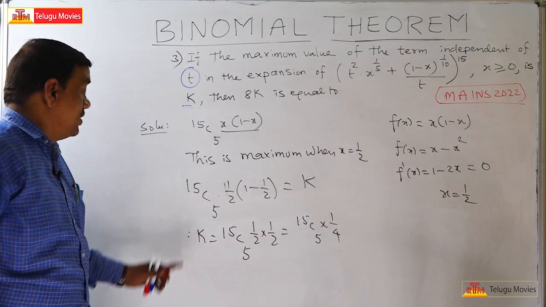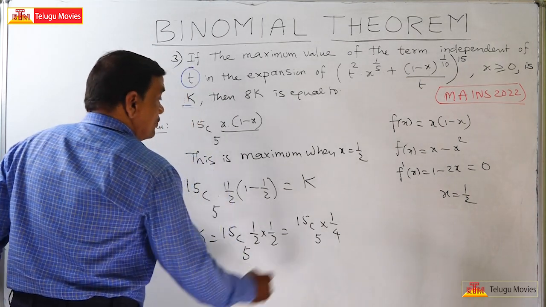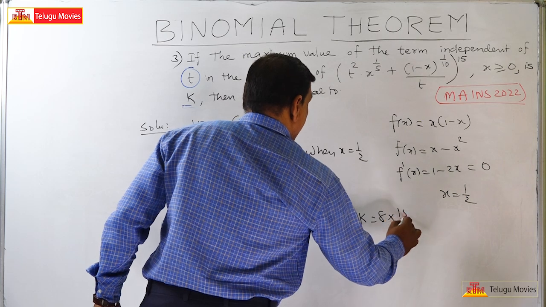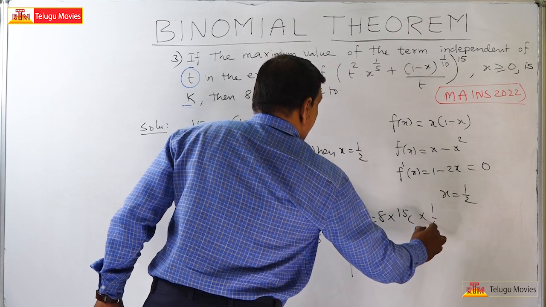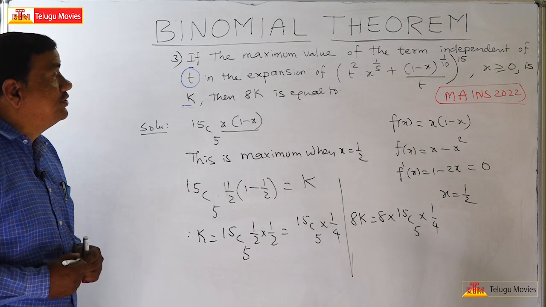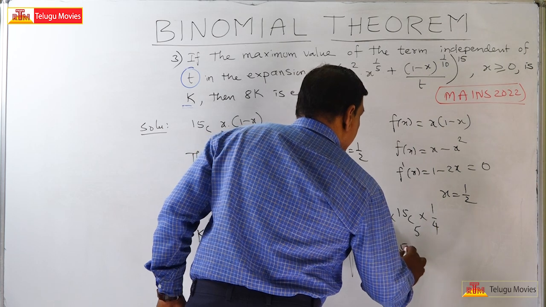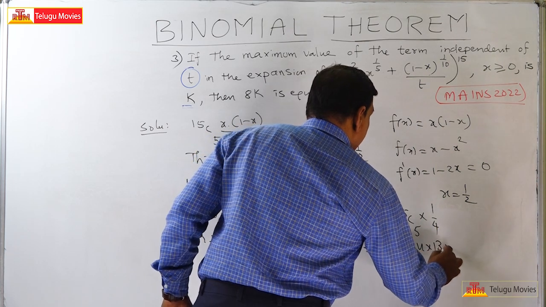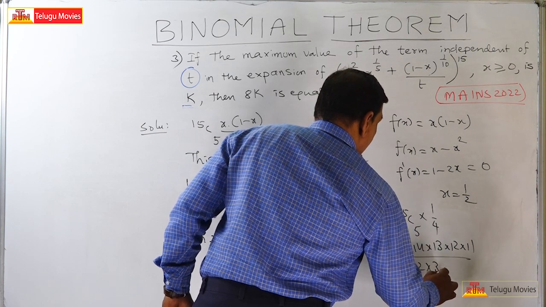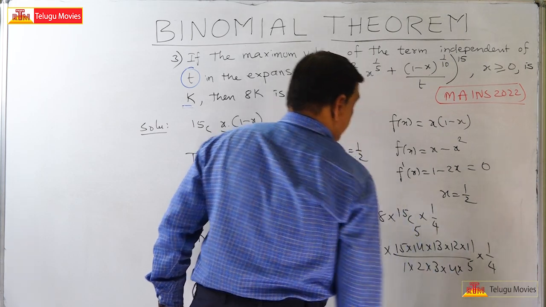Now we want the 8k value. So what is our 8k value? 8k is equal to 8 into 15C5 into 1 by 4. So this is equal to 8 into 15 into 14 into 13 into 12 into 11 by 1 into 2 into 3 into 4 into 5, into 1 by 4.